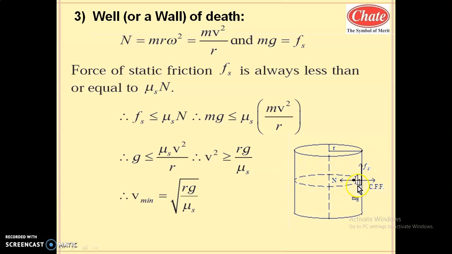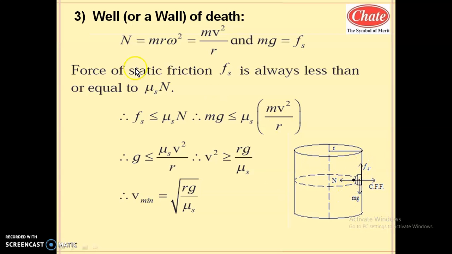This is also applicable to the vertical drum of a washing machine. The clothes in the dryer of the washing machine, which has a vertical dryer, a vertical spinner, get pressed against this surface and they are not falling down. Only at very low speed, or whenever the dryer, this rotor, stops, will the clothes fall. Up to a certain speed, the clothes remain in contact, remain pinned with the surface.